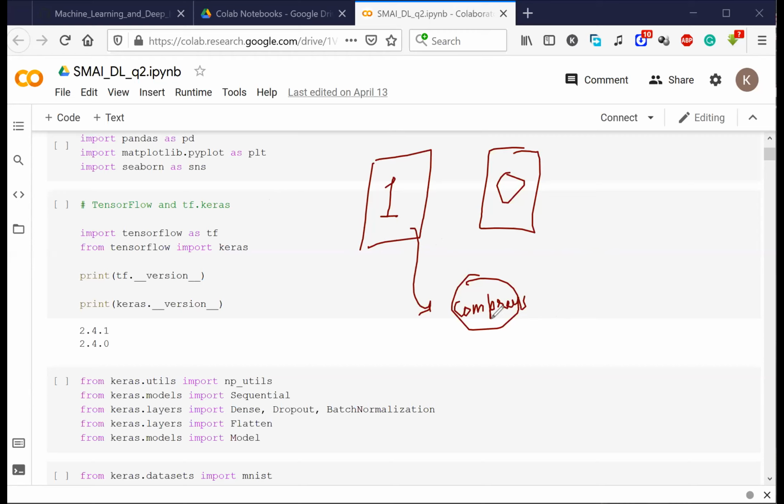And after compressing the image, is it really possible to get back the original image? No, right? It is not possible. After you compress the image and try to regenerate or recreate it, it might be totally different, right?